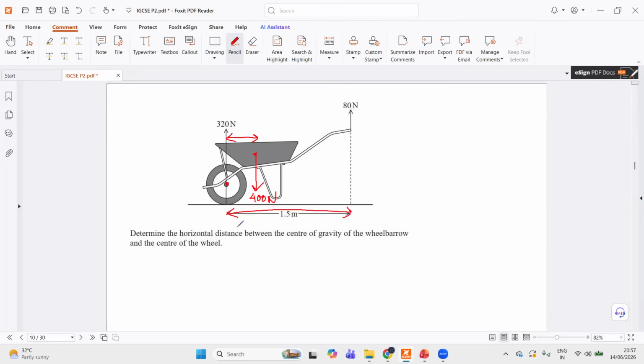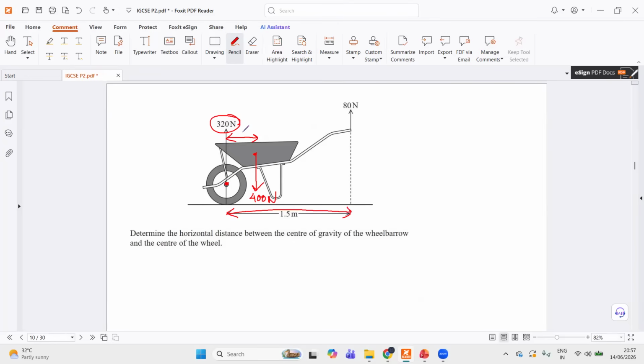The answer is given, and all the definitions are given in the definition sheet. So make sure you have reviewed all the definitions. Now, this force is not producing any moment about this point. Why? Because there is no perpendicular distance from this position.